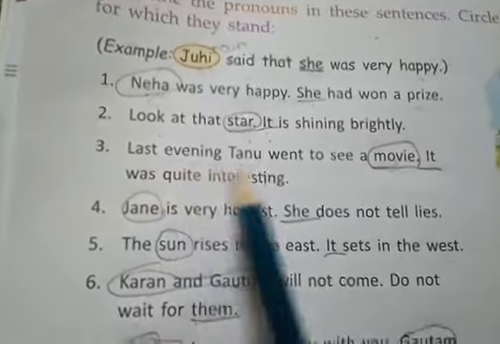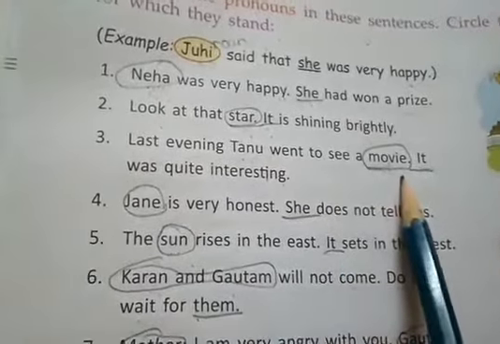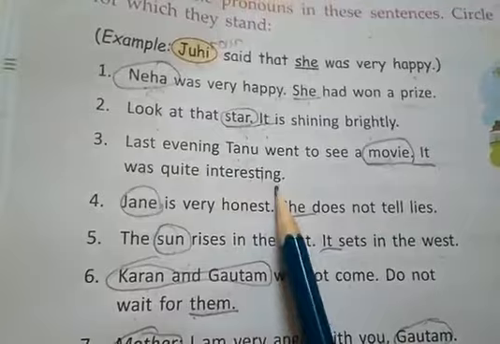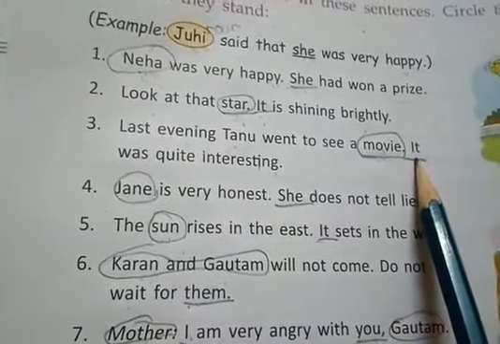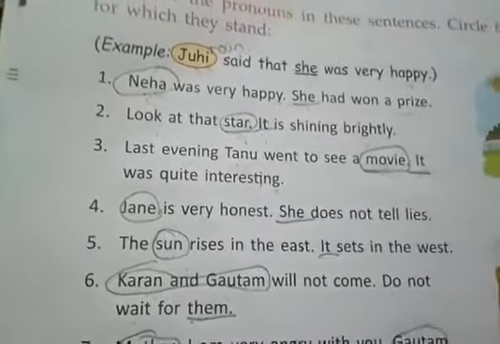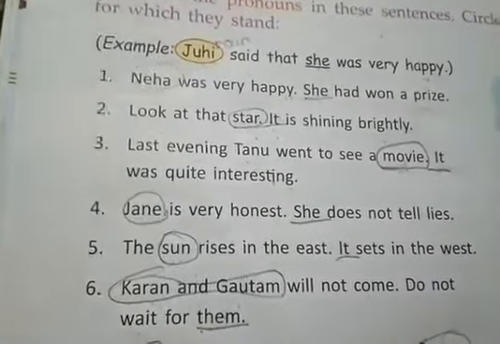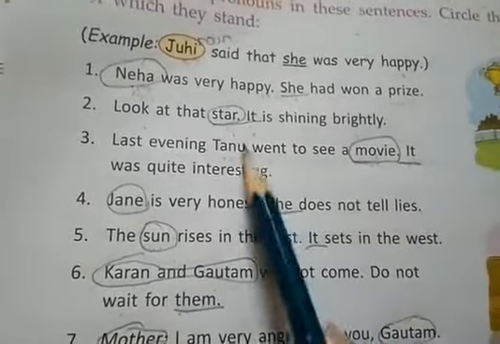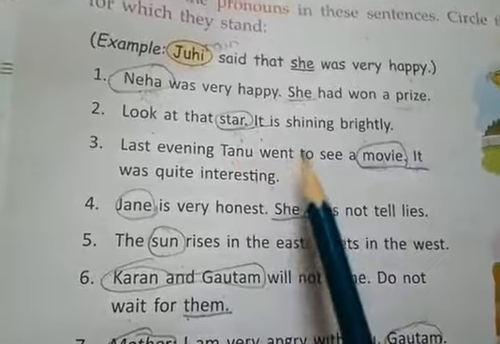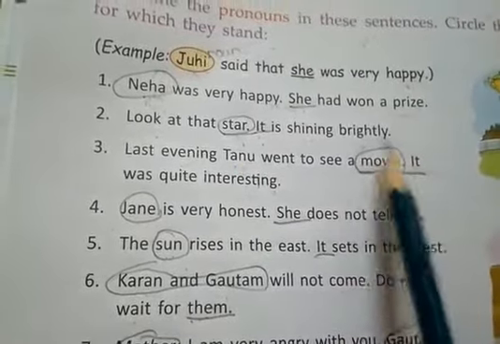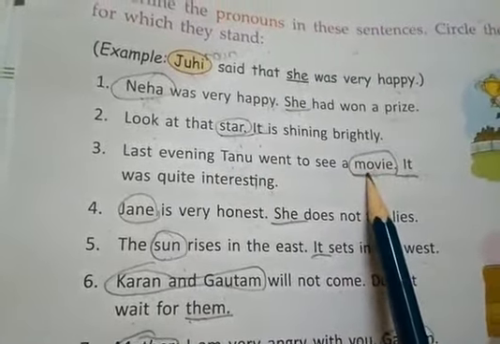Now see, last evening Tanu went to see a movie. It was quite interesting. Here again the pronoun is it. Tanu is the third person about whom we are talking. She went to see a movie. We are talking about a movie. I am talking, so I am the first person.